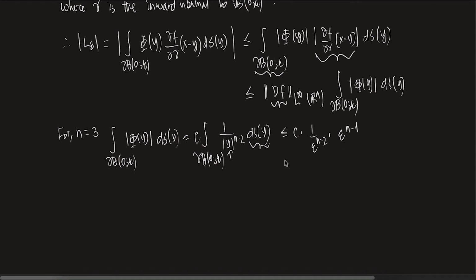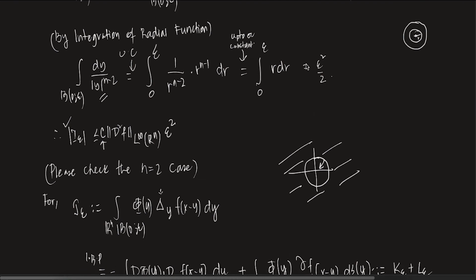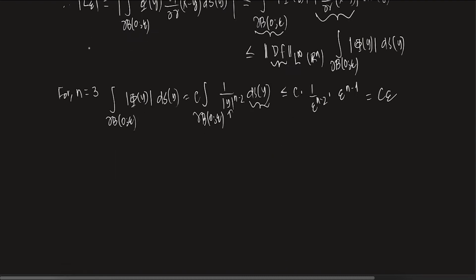There is a less than or equal to sign, sorry, I should write it like this. This is also less than or equal to, there are some constants here. Here I just calculated this particular thing. So there is a constant, of course, so this equality is up to a constant. You can write it like that, or you can just write a constant. So this happens, this is C pi times epsilon. So essentially what is happening here is you can bound mod L epsilon with C epsilon.